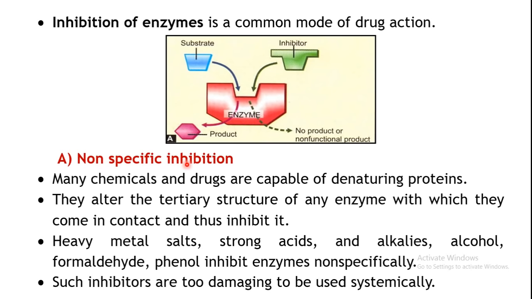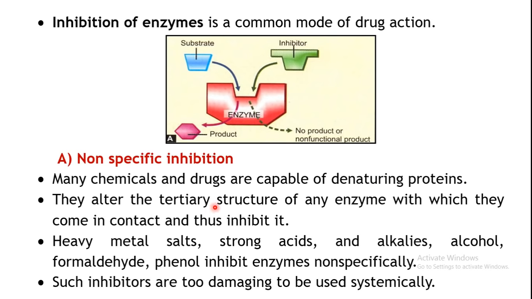There are certain chemicals and drugs which are able to denature proteins, as a result of which they produce loss of function. Enzymes are also proteins, right? So here your drug is denaturing the enzyme.